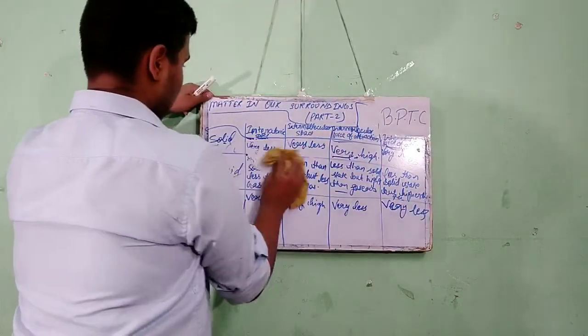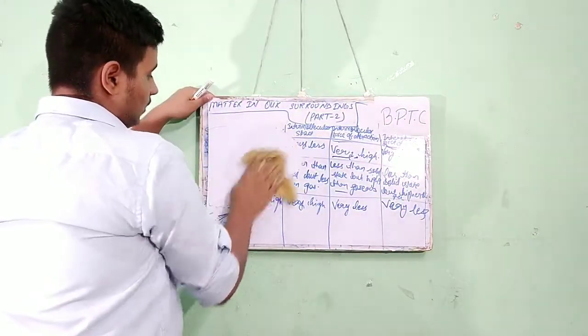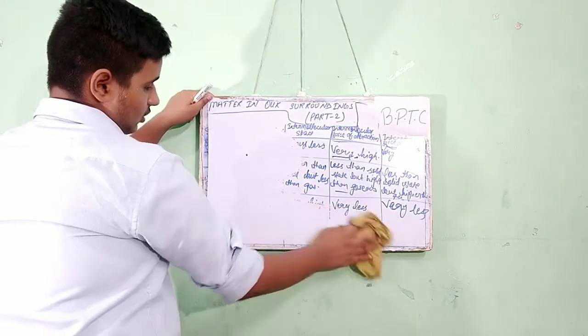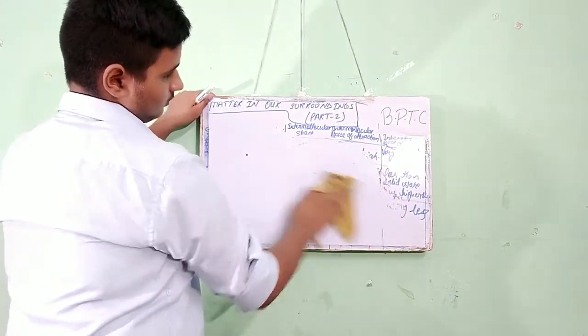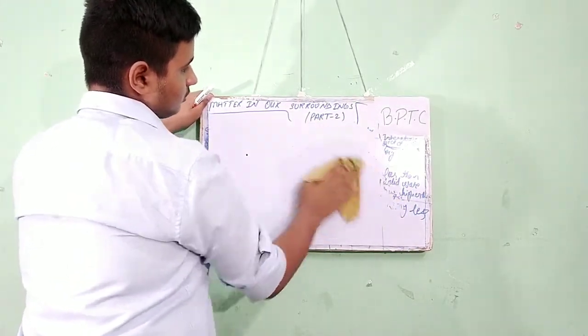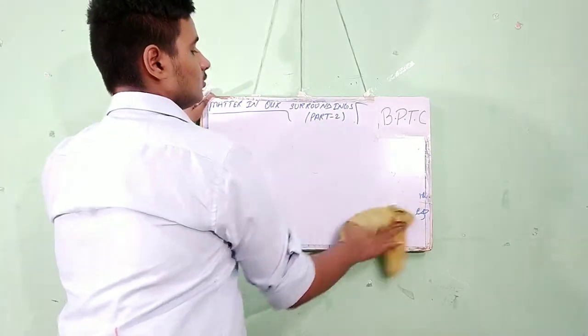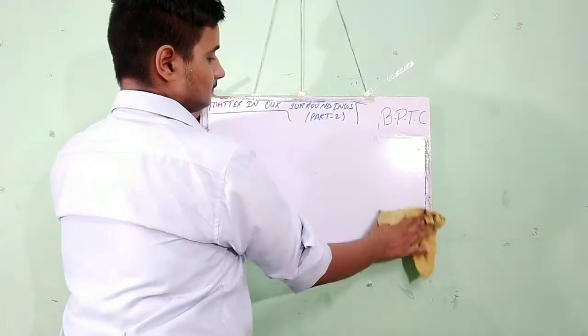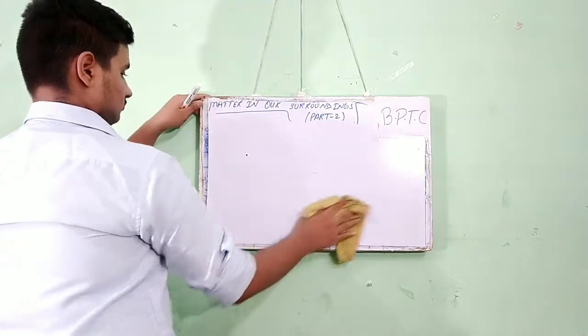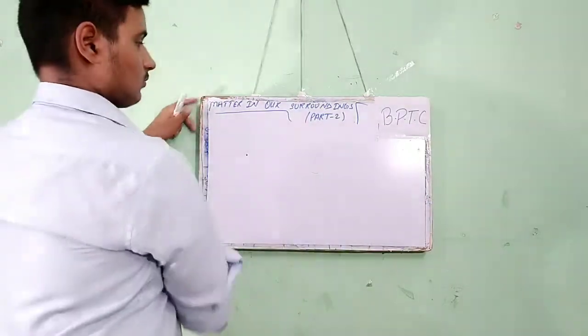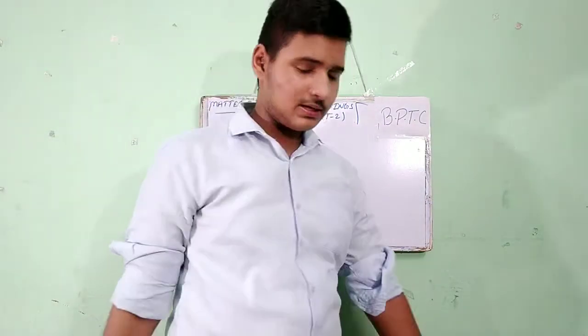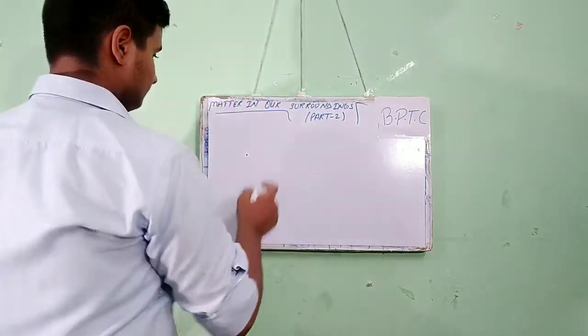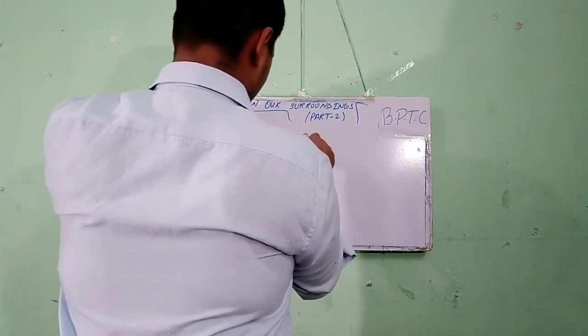Okay, now I am going to explain what crystalline solid and amorphous solid are. Firstly, we make a table.